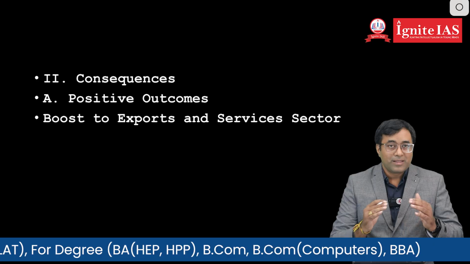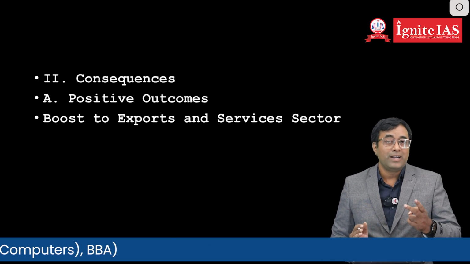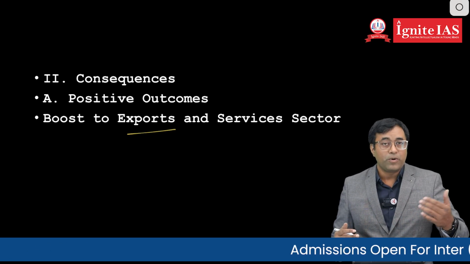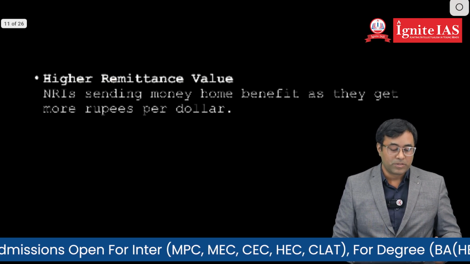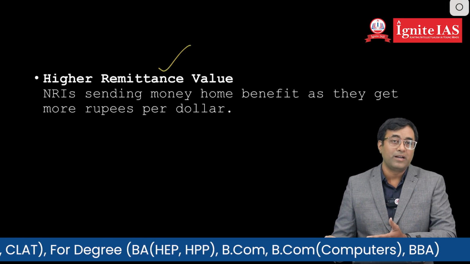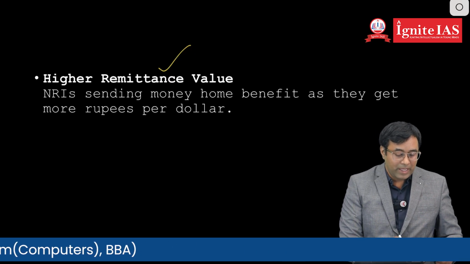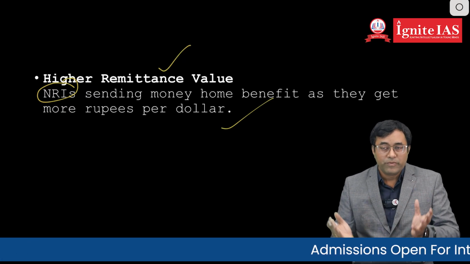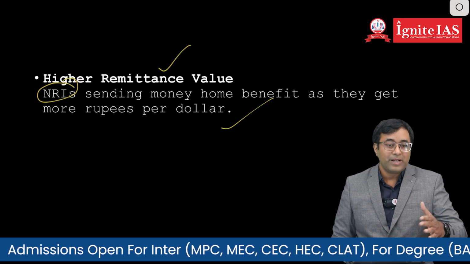Next, what are the consequences of this depreciation of the rupee? There are positive outcomes and negative outcomes. A positive outcome is that whenever a currency depreciates, there is a possibility of an increase in exports, particularly manufacturing and service exports. Next, higher remittance value. Remittances mean money sent to Indian families by people living in other countries. NRIs are sending a lot of money, which benefits India, and the value coming to India is higher whenever the currency has depreciated.